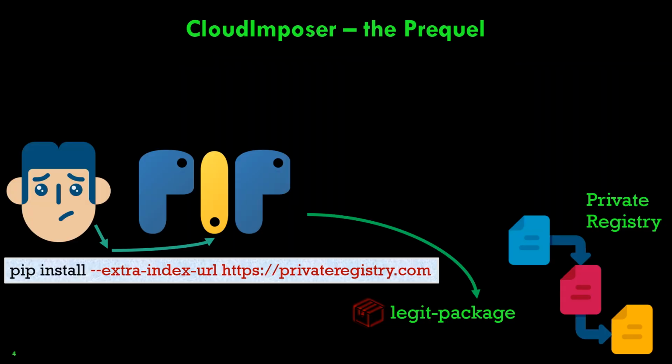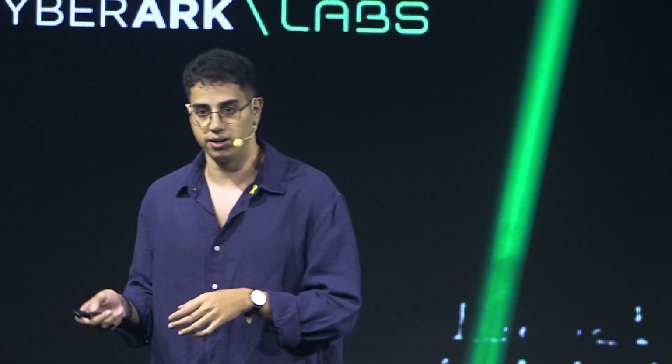So before we get into Cloud Imposer and the technical details, we should speak about the prequel. The prequel to the vulnerability is an attack technique that is named dependency confusion and was first discovered by a guy named Alex Birsan. So we will take a practical example in Python. An innocent user or an application wants to install a private package from a private repository.